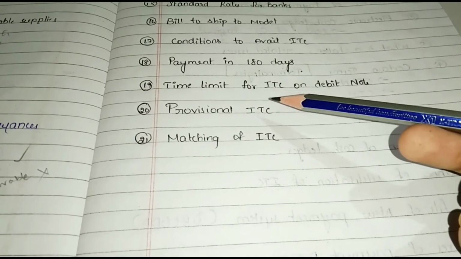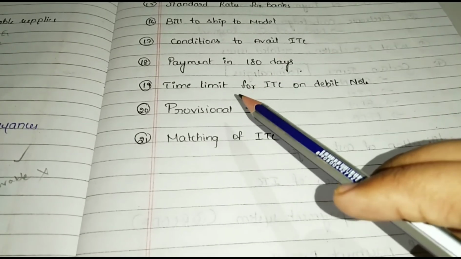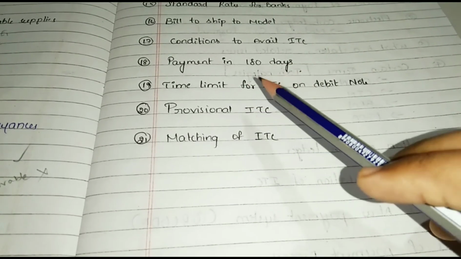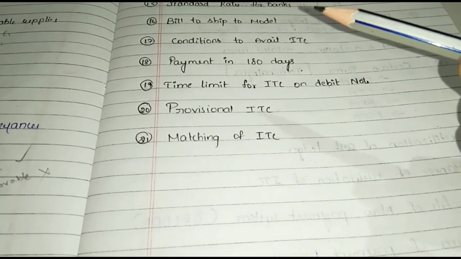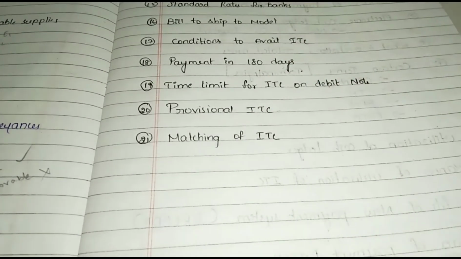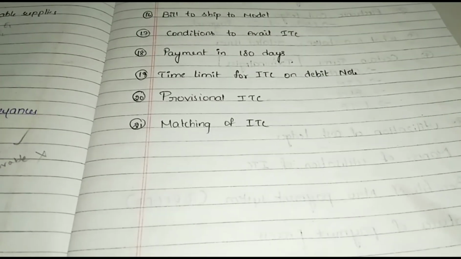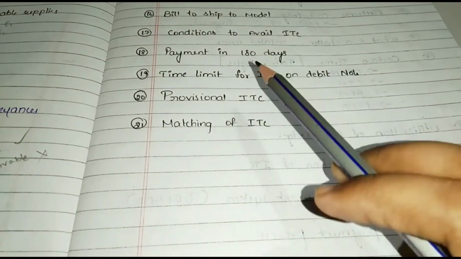First condition, ITC available, only seller pays it to the government. But there is a problem. Buyer has to wait till the seller pays it to the government. For that solution, buyer need not wait till the seller pays it to the government. As soon as purchase is made, buyer can claim ITC. So, this credit is known as provisional ITC. Okay.